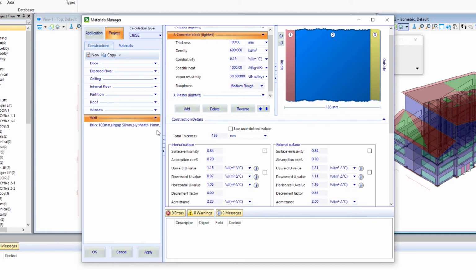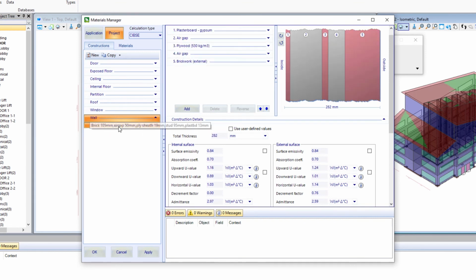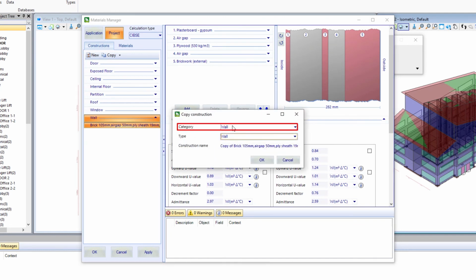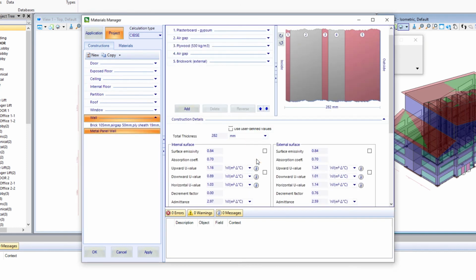I'm going to go down to my wall category, and here's our brick construction that we set as our default initially. I'm going to select that, right-click, and choose Copy Construction. Again, we'll leave the category and the type the same, but we're going to give it a different name. I'm just going to simplify this a little bit and call it Metal Panel Wall. Then select OK. You can see now we're seeing the layers of this wall. Of course, we're going to change this brickwork, so we'll take a look at that in the next session.